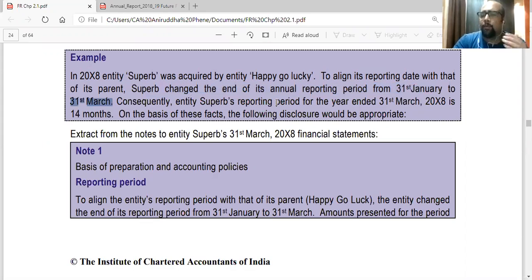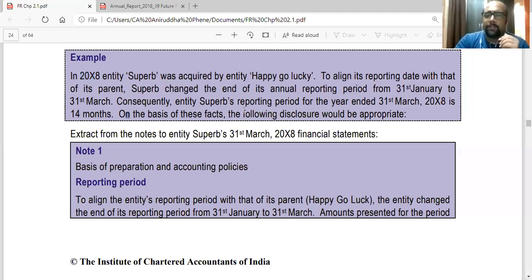Normally, their reporting period ended on 31st Jan. But now, to follow the holding company's pattern of closing the books on 31st March, they also extended their year by 2 more months. Consequently, entity Superb's reporting period for the year ended 31st March 2008 is, sorry, is 14 months. Earlier, 12 months used to finish at 31st Jan, plus 2 months up to 31st March they extended. So now the year is of 14 months. So longer than the normal reporting period.